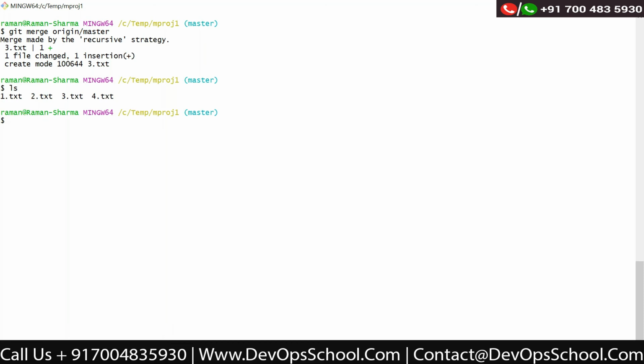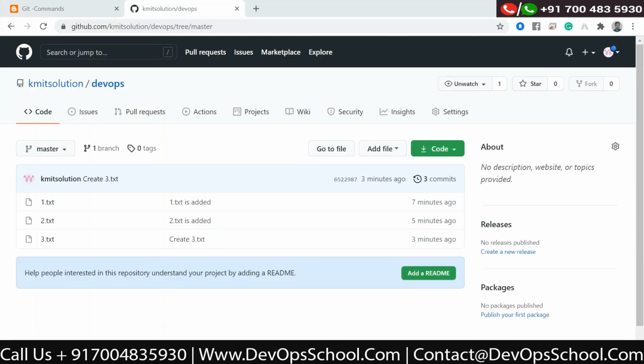Now if I try to push the changes, I can do that. So if I say git push origin master, on the remote repository, if I reload this, there is no 4.txt file, right?